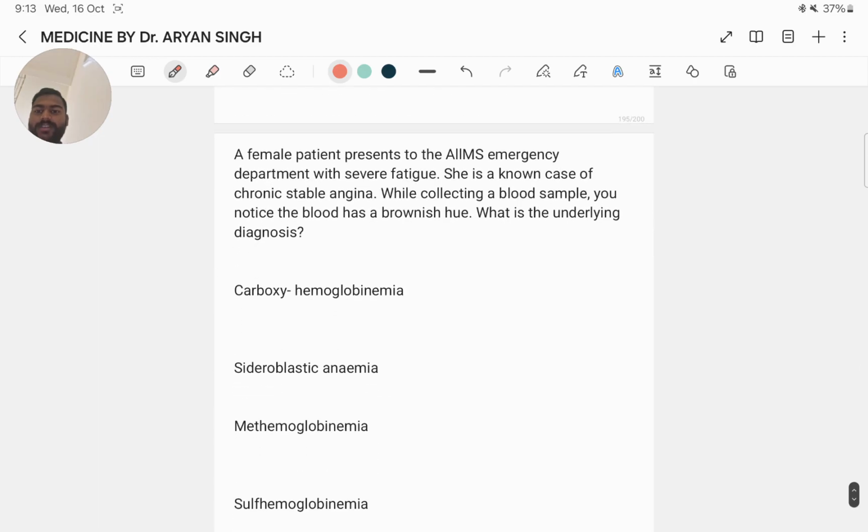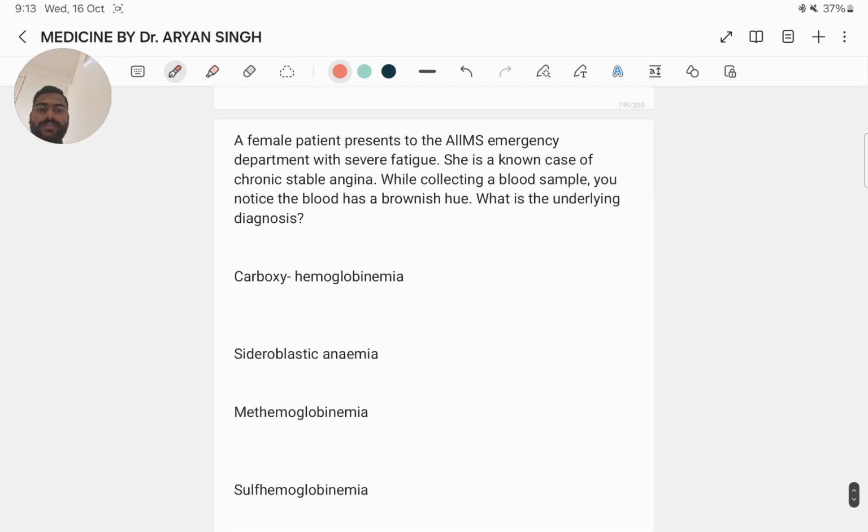Next question. A female patient presents to the AIIMS emergency department with severe fatigue. She is a known case of chronic stable angina, and while collecting a blood sample, you notice the blood has a brownish hue. What is the underlying diagnosis? Carboxyhemoglobinemia, sideroblastic anemia and methemoglobinemia.